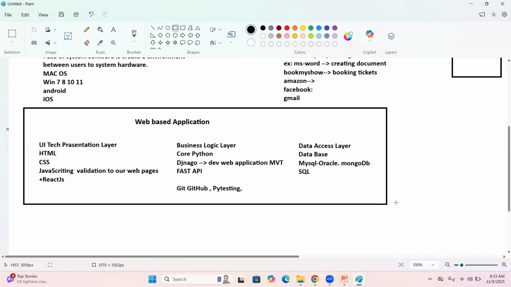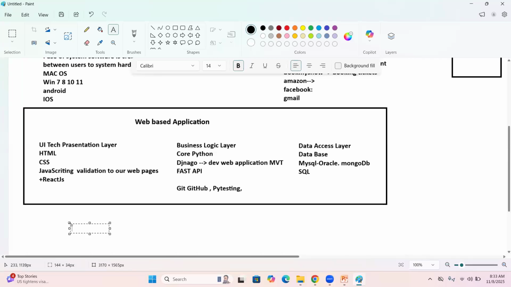Very easy, because if you go with C, CPP and Java, and you want to print a simple hello program, Java will take around 10 lines of code. Even to print a hello world program, Java, C, CPP, even JavaScript will take minimum 10 lines of code. But in Python, just print hello, one line statement. Python takes fewer lines of code compared with other programming languages. Sir, it is a simple example.